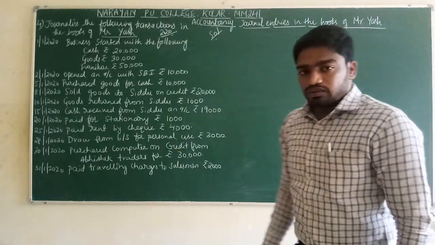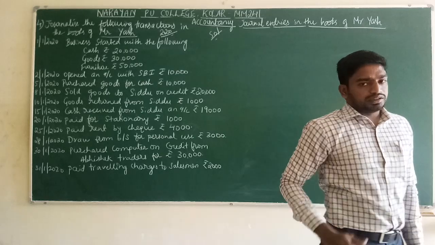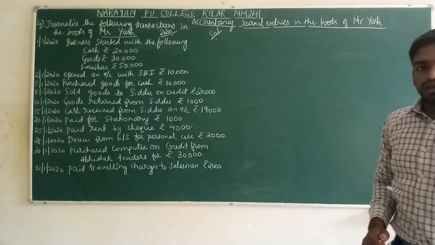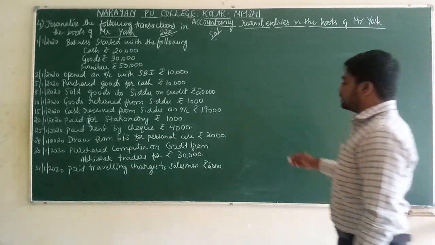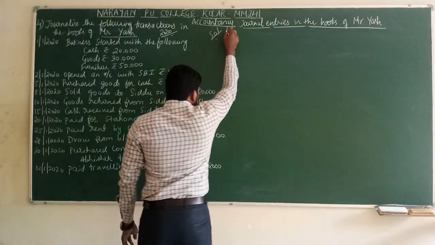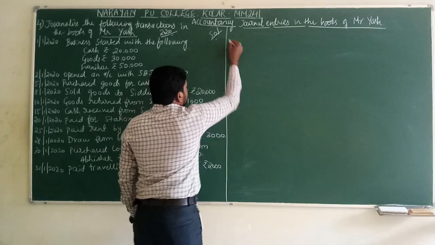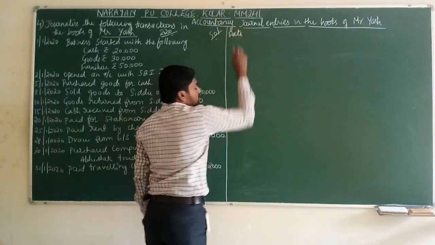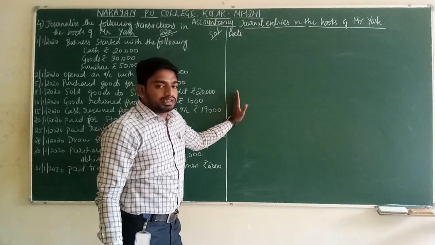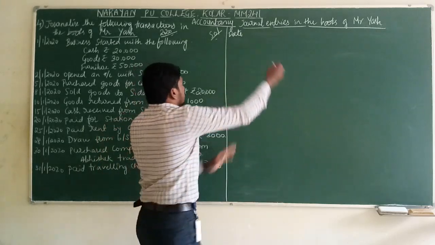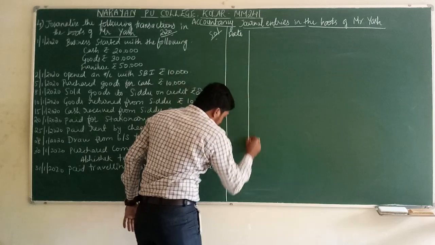After that, we have to put the format. What is the format for transferring the transactions into journal entries? The first column is the date column. In the date column, you will write the date of a particular transaction.